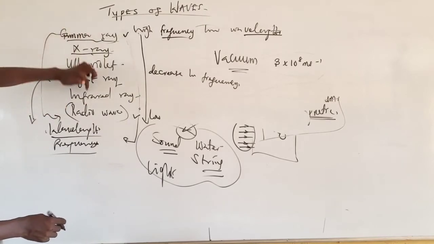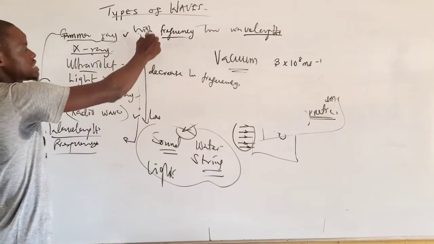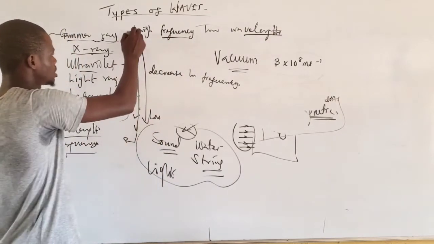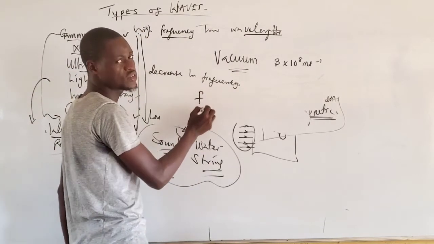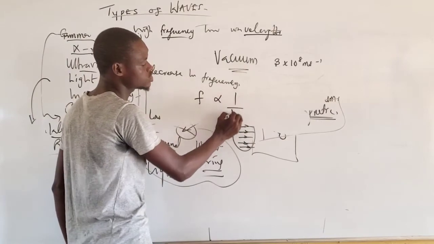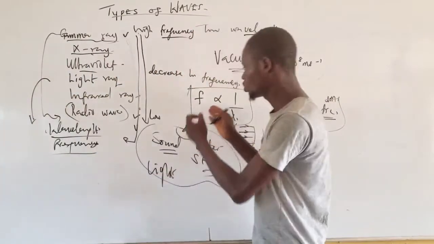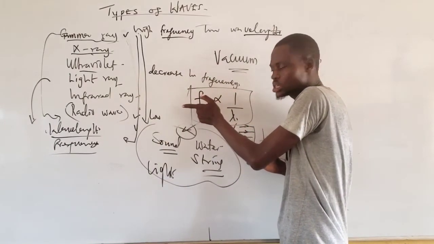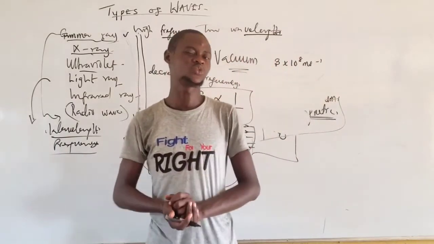That means gamma has the highest frequency, while radio wave has the lowest frequency. But if the frequency is decreasing, the wavelength tends to increase from gamma to radio wave. Why? Because the frequency of a wave is inversely proportional to the wavelength. That means a wave with an increase in frequency will have a decrease in wavelength.